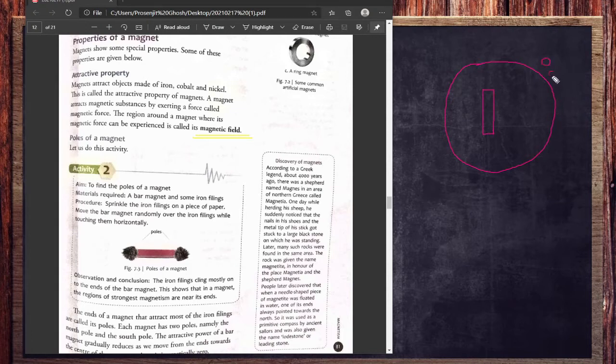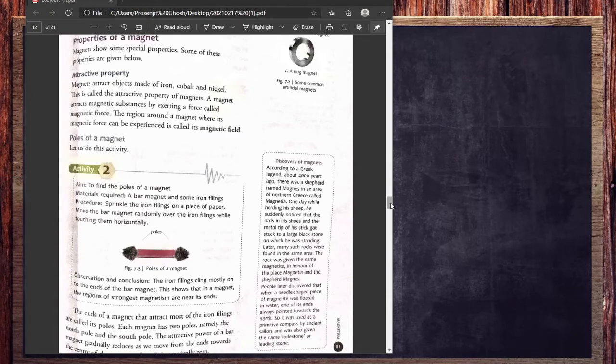If other substances come inside it, as you can see, these two are inside the magnetic field, so they will get attracted. But the outer one is not within this magnetic field, so it will not be attracted. A similar thing will happen for another magnet. If another magnet comes into this magnetic field, it will also be attracted or repelled by the first magnet. That is all due to the attraction and repulsion property.